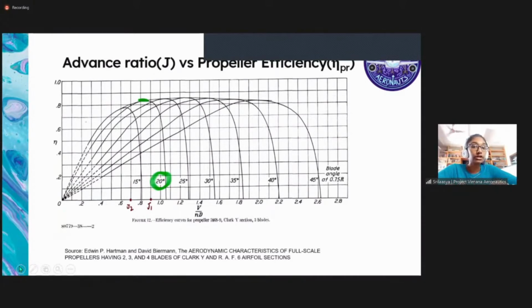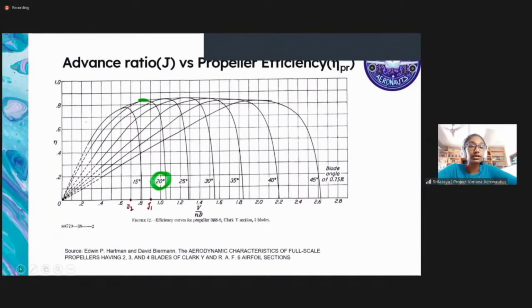So we had to find J1 and J2, and on those curves we had to find the maximum value of the propeller efficiency. Therefore we got 0.84 as our propeller efficiency, and as you can see, each curve represents a certain pitch angle. We took 20 degrees as our pitch angle because our propeller efficiency also falls there, and it's in between our J values. So that's how we got our pitch angle and propeller efficiency.